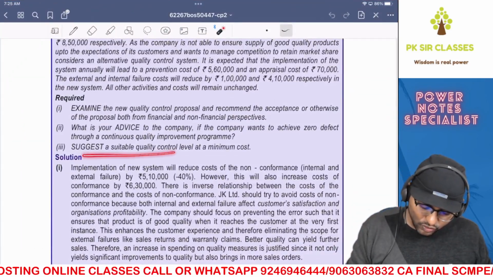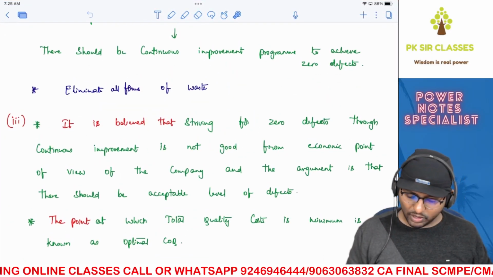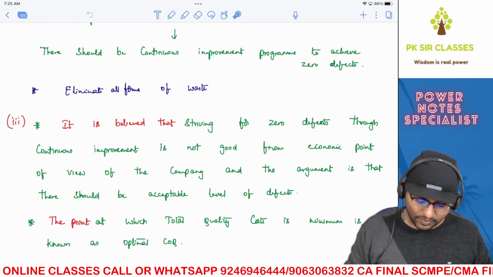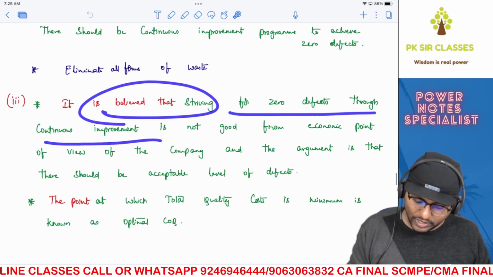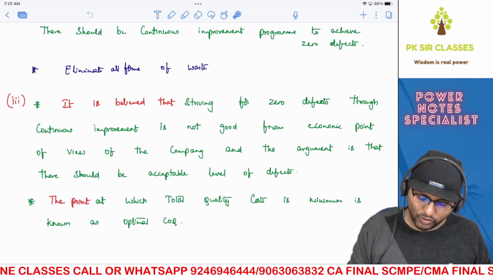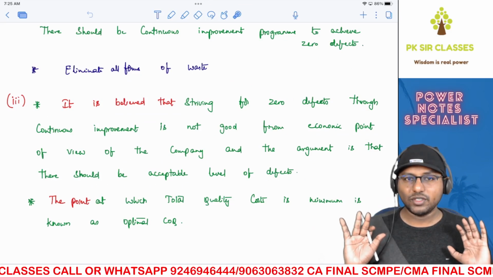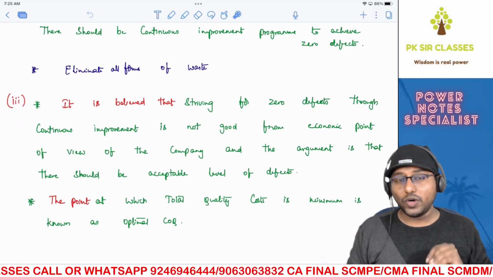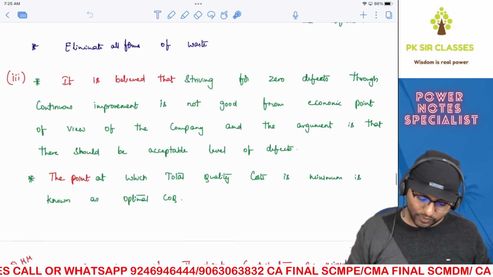Now, coming to the third part of the question. What is that? Suggest a suitable quality control level at minimum cost. Now, here, this is a debatable point. First of all, let's try to understand what your ICA has given as an answer. It is believed that striving for zero defects through continuous improvement is not good from the economic point of view of the company, which means from the financial perspective.